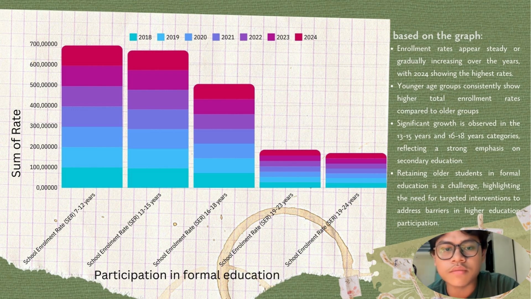Moving on to the conclusion of this data, based on the participation rate in formal education, retaining older students in formal education is a challenge, reflecting the Sustainable Development Goals, especially 4.1. So it needs targeted intervention to address and vary higher education participation, so that all students are ensured to pursue their education regardless of their background.